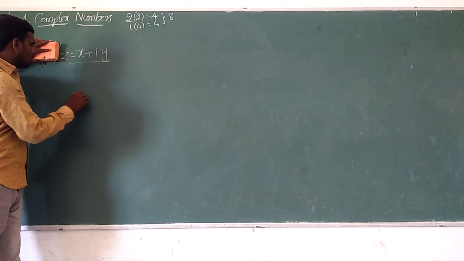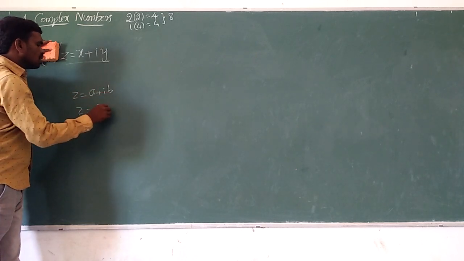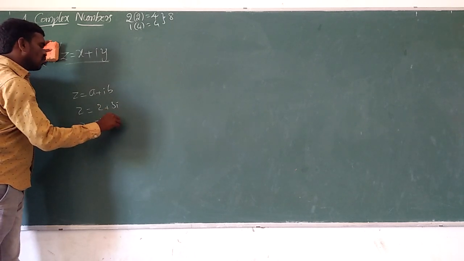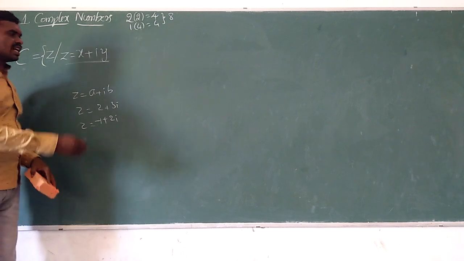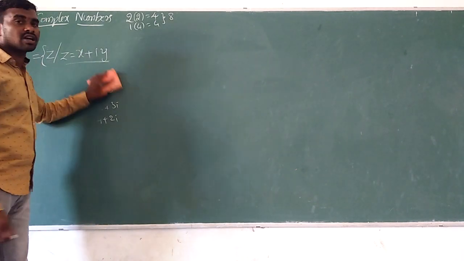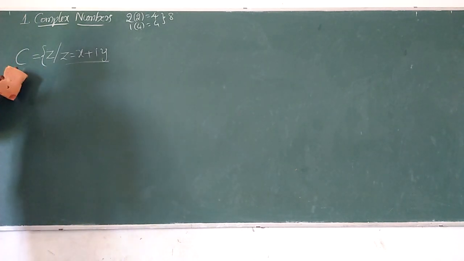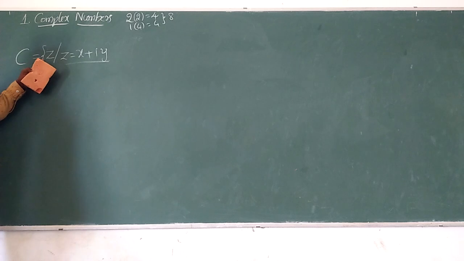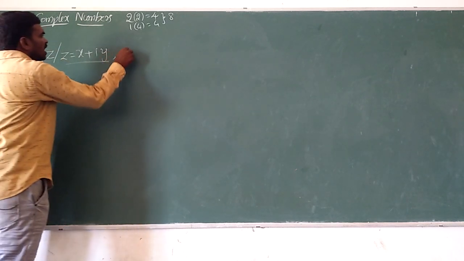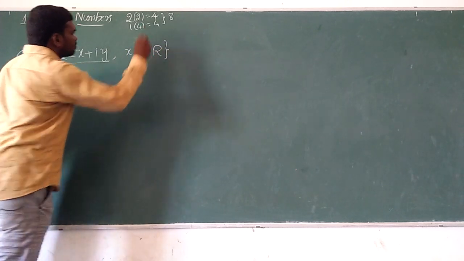You can give many examples: Z equal to A plus iB, Z equal to 2 plus 3i, Z equal to minus 1 plus 2i, 1 minus 3i, minus 2i, like that we can give many examples. Those are complex numbers. The complex number set is denoted by capital C, defined as the set of Z such that Z equals X plus iY, where X, Y belong to real numbers.